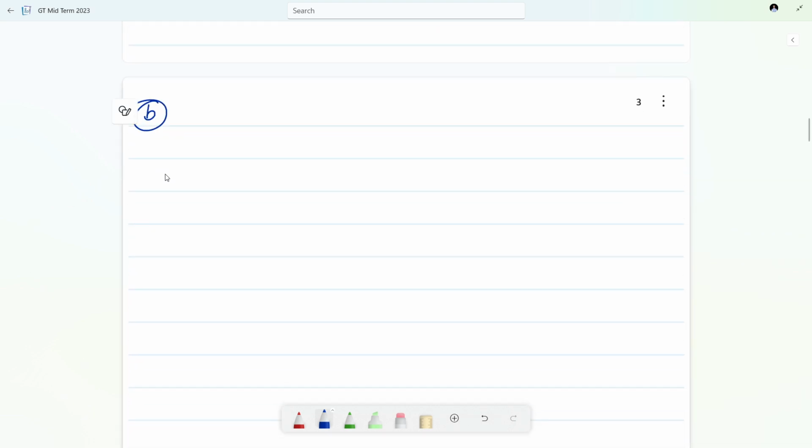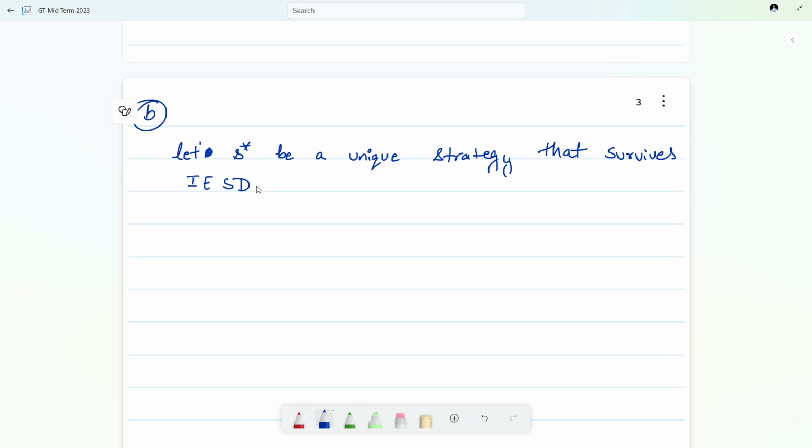So now let's assume S star is a unique strategy profile that survives IESDS, the iterated elimination of strictly dominated strategies.